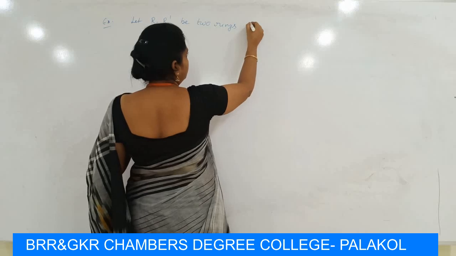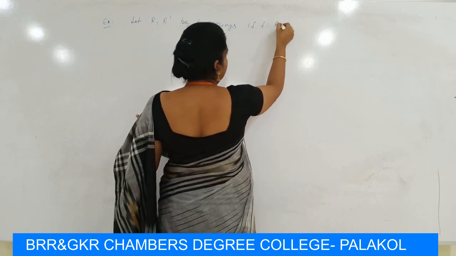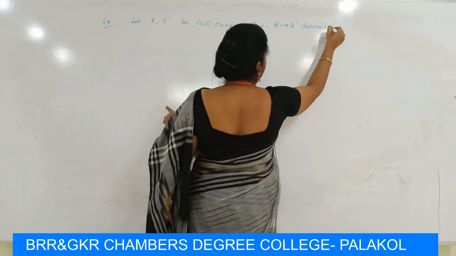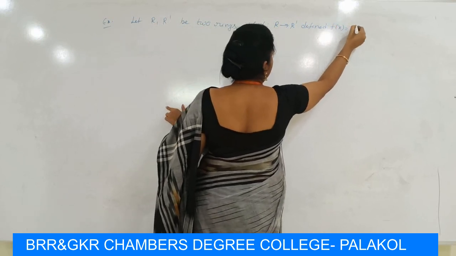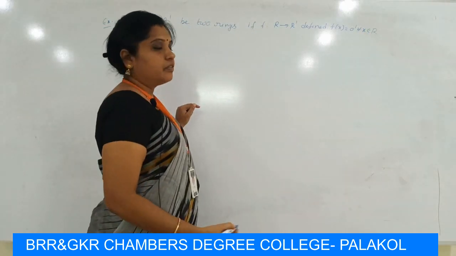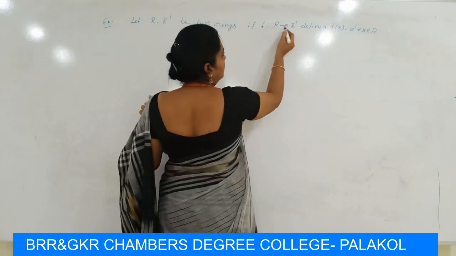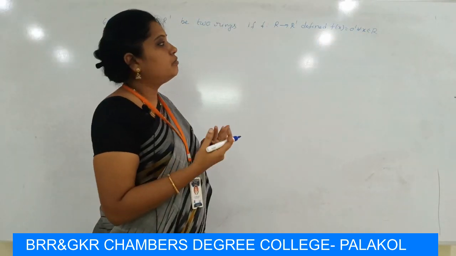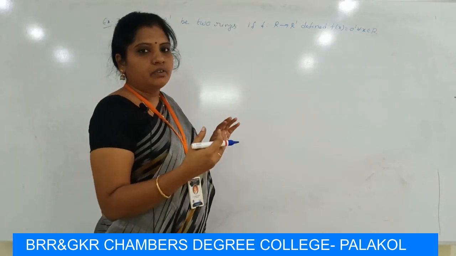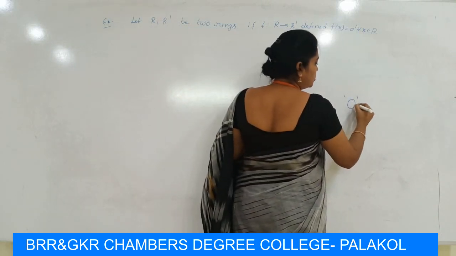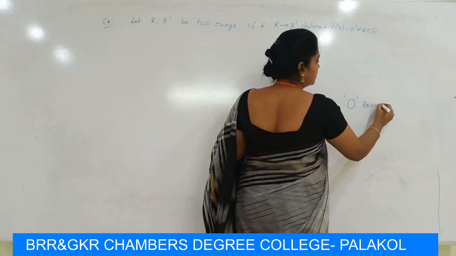If f maps R to R dash defined by f(x) = 0 dash for all x belongs to R, where 0 dash is an element of R dash. Already we know that 0 is the zero element of R.